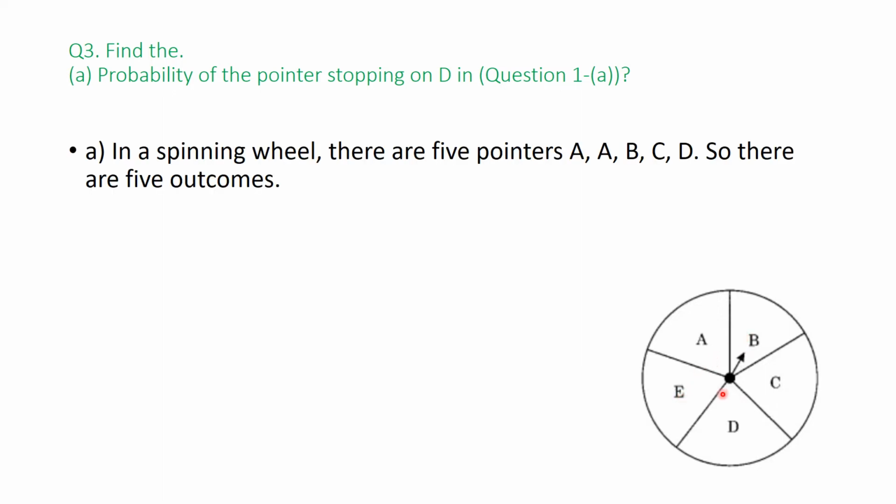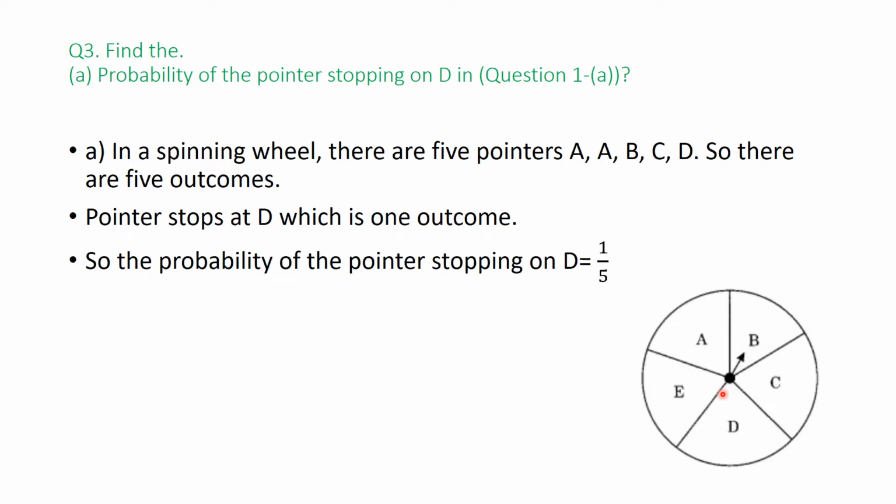Okay. So in a spinning wheel, there are 5 pointers A, B, C, D. So there are 5 outcomes. So the pointer stops at D, which is one outcome. That is number 1. So the probability of the pointer stopping on D is 1 upon 5. Or you can call it the number of favorable outcomes and this is the total number of outcomes. That is the basic formula that you also need to remember.